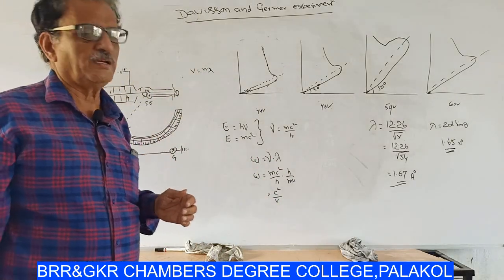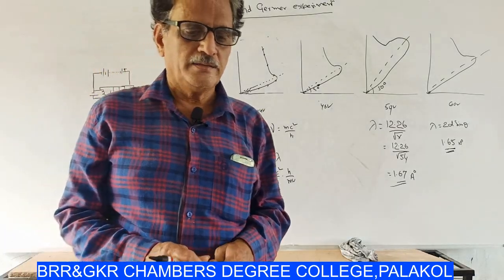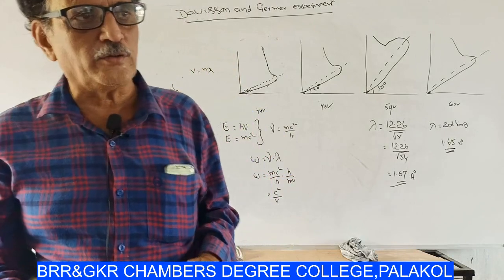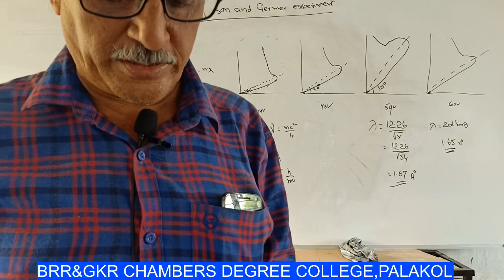This is nothing but the wave nature of the electrons. By this we can conclude that a moving charged particle behaves like a wave.